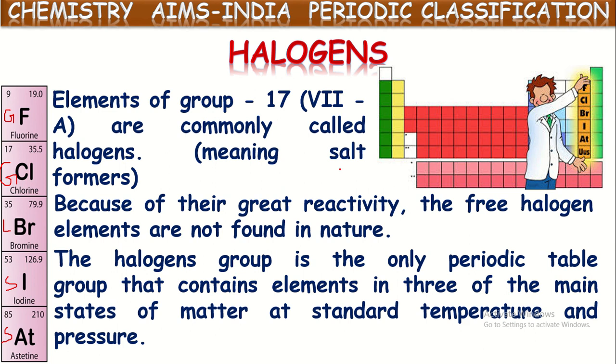No other group contains it like this. Other groups have all solids or all gases, but no combination of liquids and gases. If you see the first group, it contains one gas, hydrogen, but the remaining are all solids. If we see one more column in the middle, it contains mercury, which is in the liquid state, but the remaining are all solids. No other group contains elements in this way, as halogens contain elements of three different states. This is a specialty you can say for the halogens group.